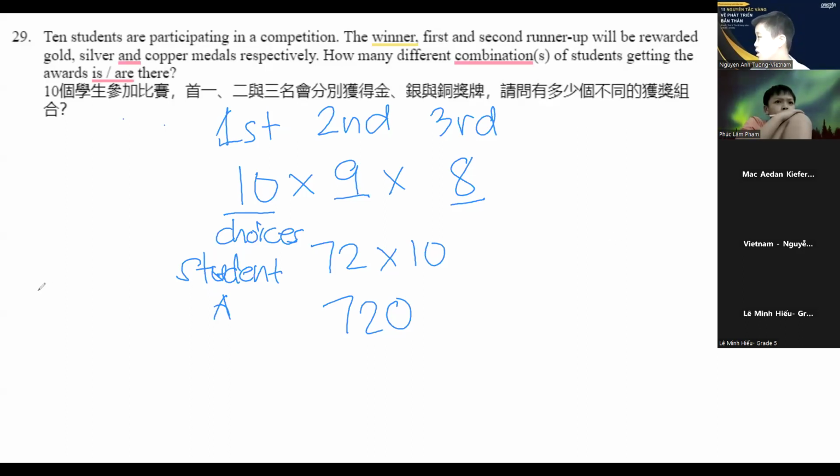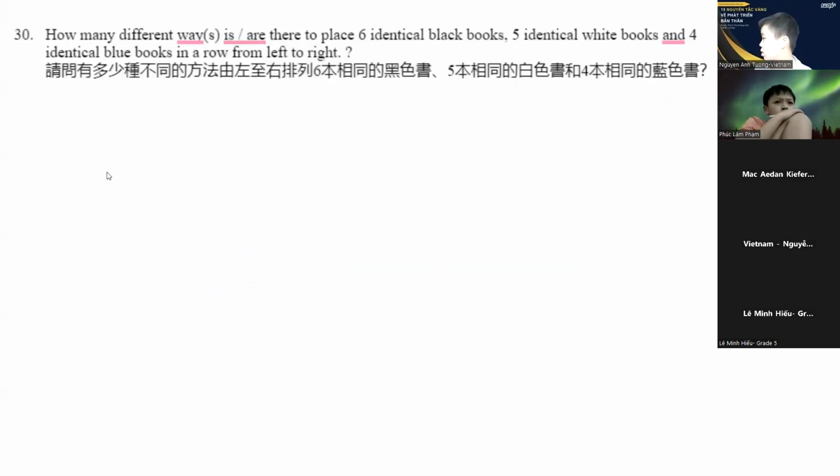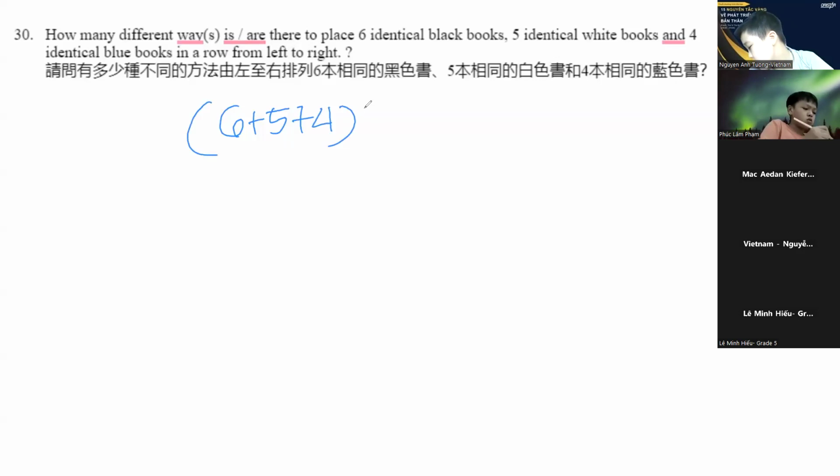I think we can move on to the last problem for this set. We have: how many different ways are there to place 6 identical black books, 5 identical white books, and 4 identical blue books in a row from left to right? So the key word here is identical. All we have to do is get the total sum factorial, (6 plus 5 plus 4) factorial.